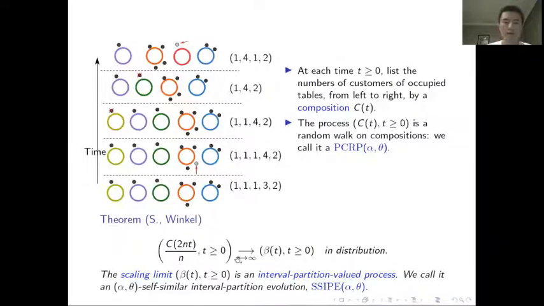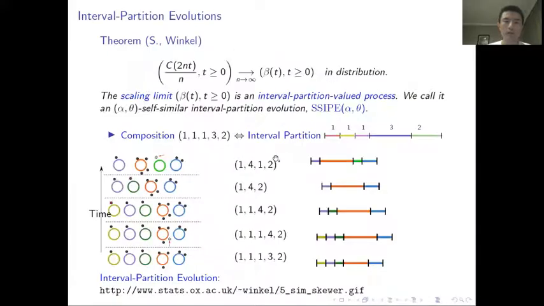To understand this convergence and the limiting process, let me now give you a further interpretation of this Chinese restaurant model. In fact, each composition, a sequence of positive integers, is associated with an interval partition, which is a collection of consecutive open intervals whose lengths are just given by these positive integers. So from this point of view, we can also understand this Chinese restaurant process as a process in the space of interval partitions. And in fact, our theorem here is just about the convergence of PCRPs on the space of interval partitions, and the limiting process will be an interval-partition-valued process.